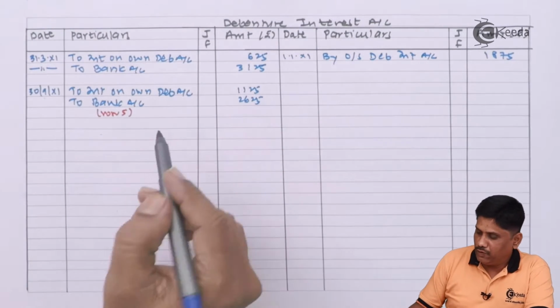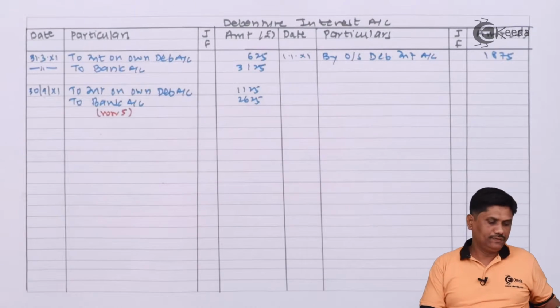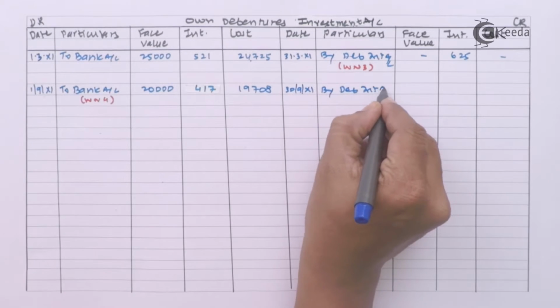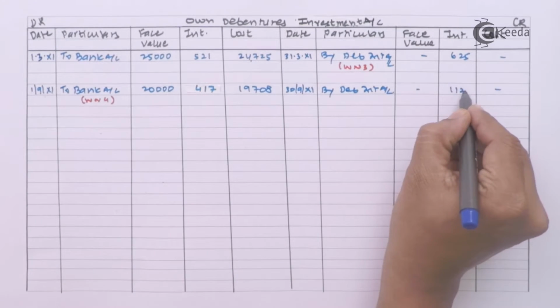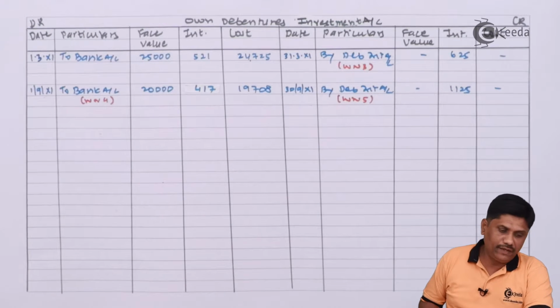Right? So as per our working note, these are the amounts. So interest on own debenture account will be credited. In this way, we have completed half yearly interest on 30th September.